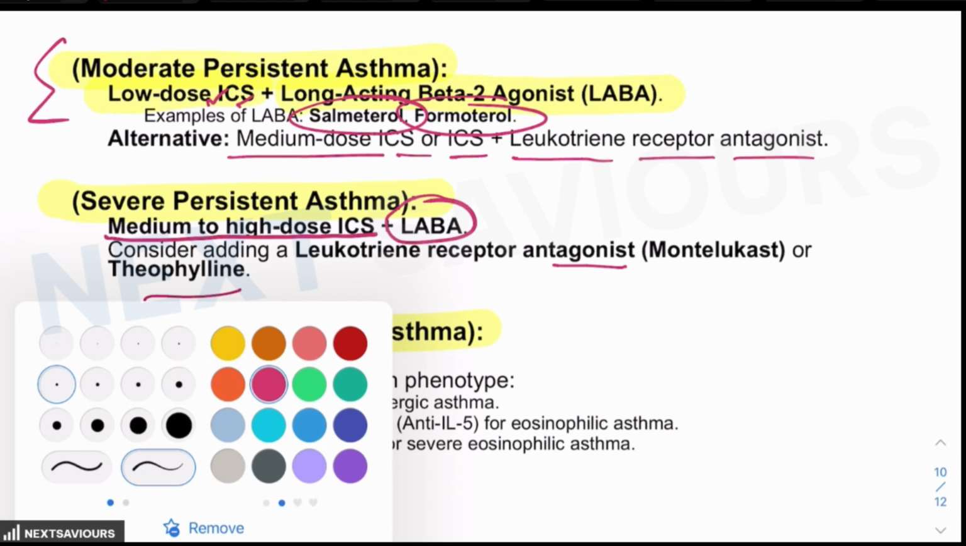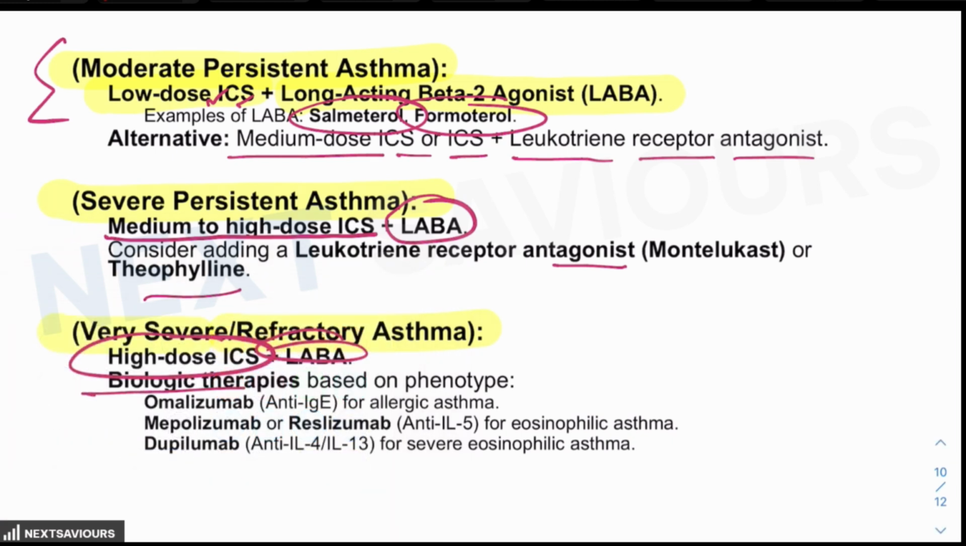Also, consider a biologic therapy which is based on the phenotype. Like for allergic asthma, consider omalizumab. For eosinophilic asthma, mepolizumab or reslizumab, or for severe eosinophilic asthma, dupilumab. So we have learned about the identification of the type of asthma. We have learned about the management of asthma.